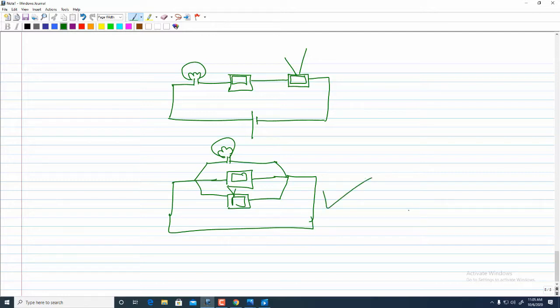Second thing is that if one of the components, for example the bulb, is broken here, it was glowing, but due to some technical issues it has stopped, it has broken.